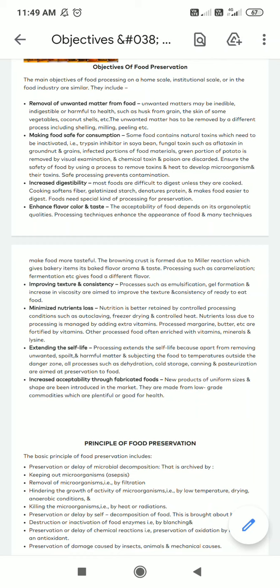Now usually the common preservation technique which we do is the refrigeration, right? Or sometimes freezing or cooling. So these are the normal preservation techniques which we apply at home.